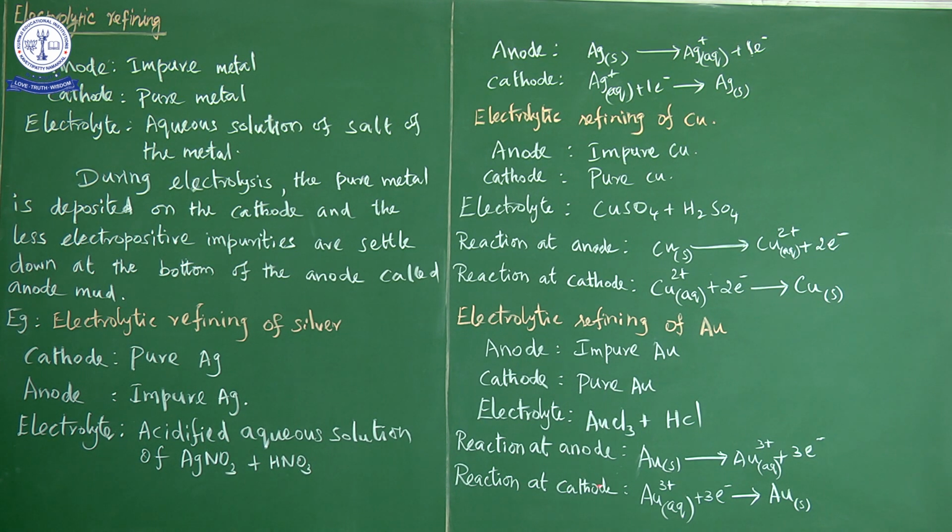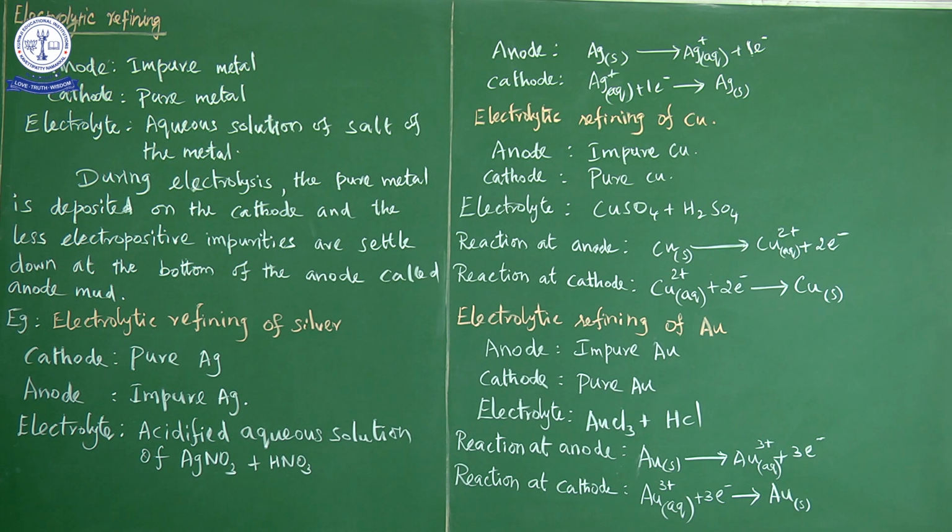So at cathode there is a reduction reaction. So reduction means gain of electron. So that Au3+ ion, the auric ion present in the electrolyte solution, gains the 3 electrons and is reduced to gold metal. This is the electrolytic refining process, one of the refining processes.